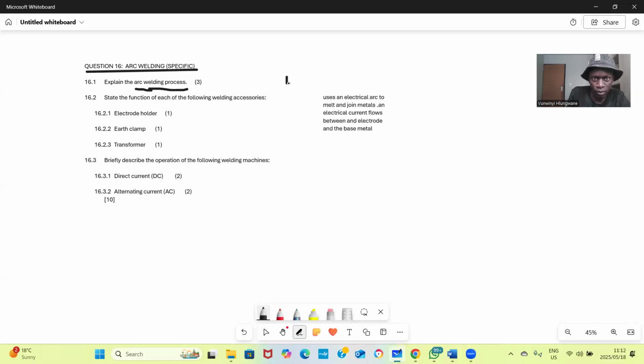Now we are coming to 1.6.2.1. They say state the function of each of the following welding accessories.